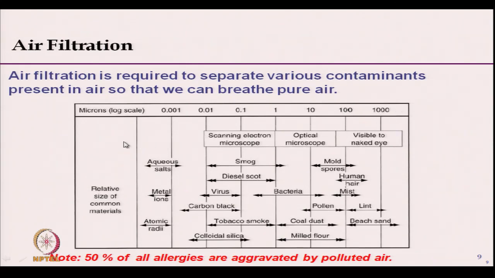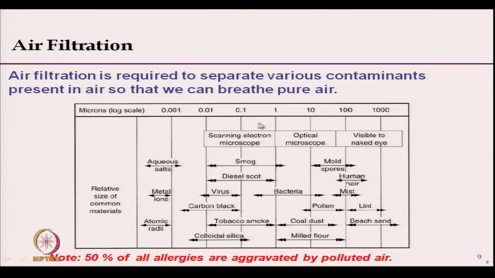Here we see particles which are visible to the naked eye, the larger particles, and in the range of 1 to say 500 or 600 micron we need an optical microscope, and below that we need a scanning electron microscope.